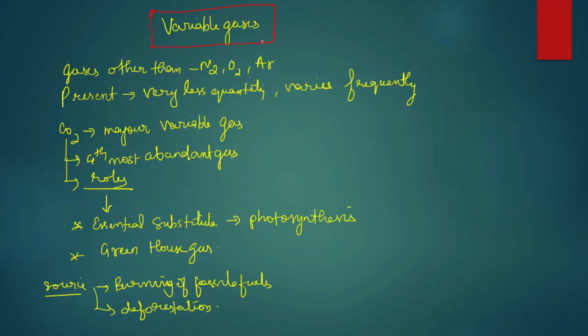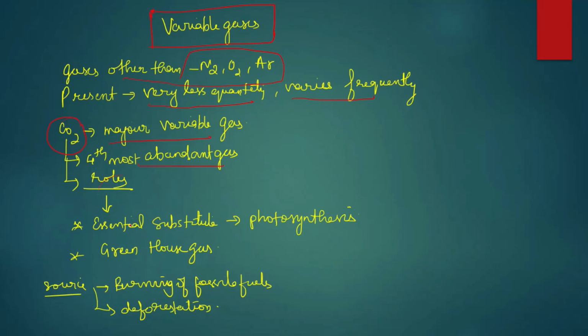Next come the variable gases, which are the gases other than nitrogen, oxygen and argon. The most important variable gas is carbon dioxide. Variable gases are present in very small quantities and vary frequently. Carbon dioxide is the fourth most abundant gas.